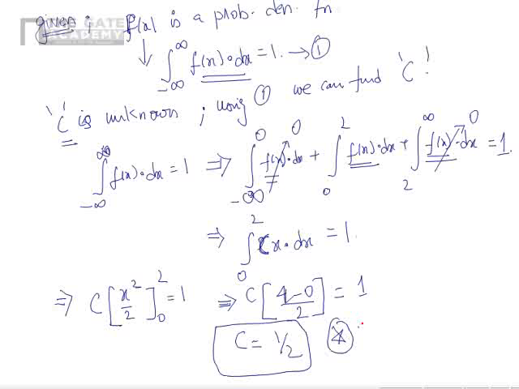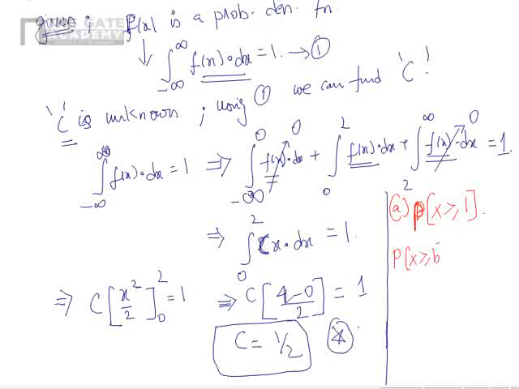What is part A? The probability that x is greater than or equal to 1. We just now derived one result, right?